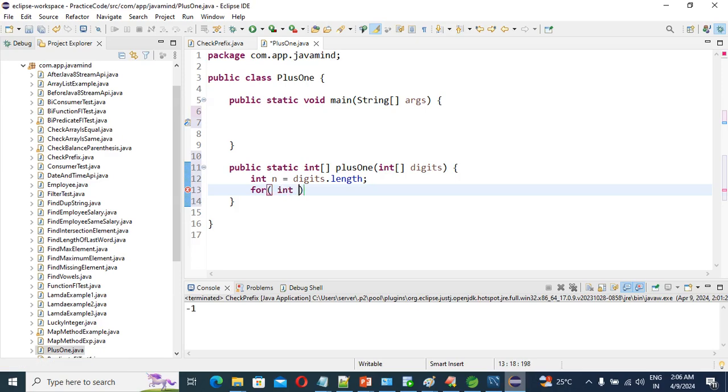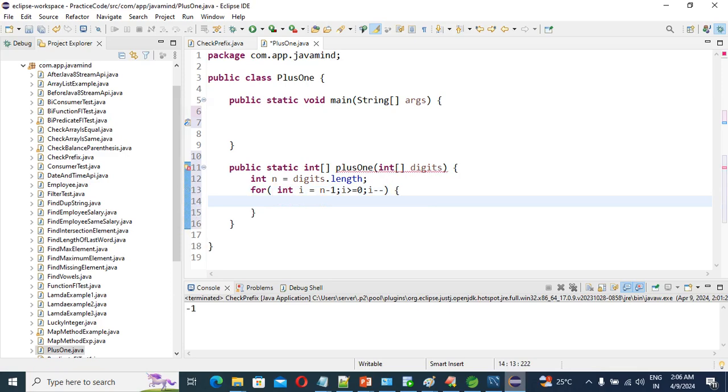Int i equals n minus 1, then i greater than or equal to 0, and then i minus minus. We'll just take a reverse loop, guys.